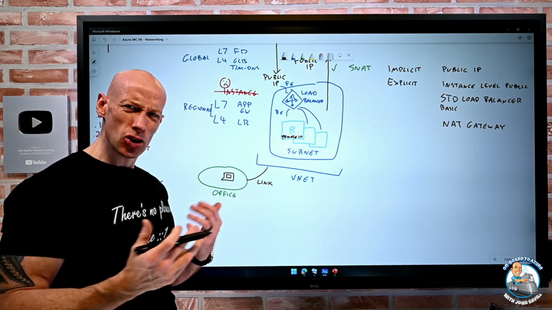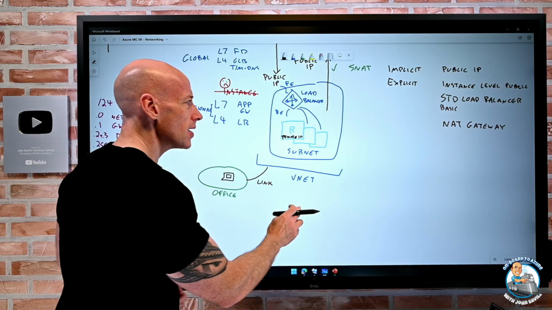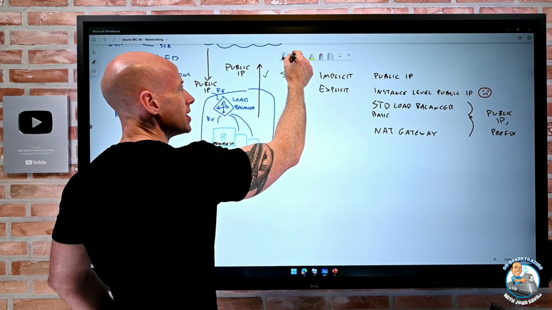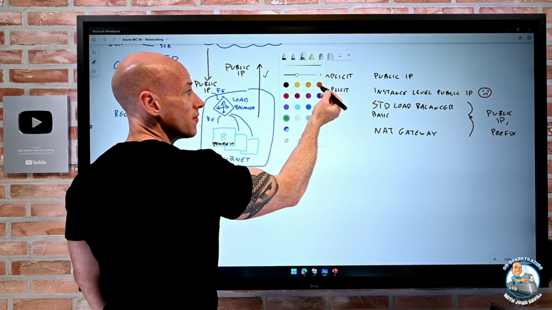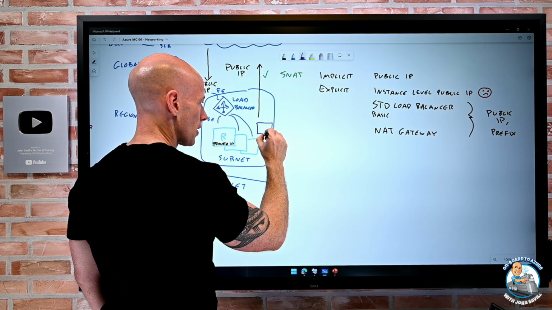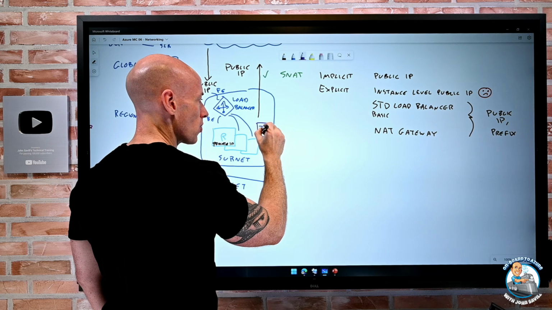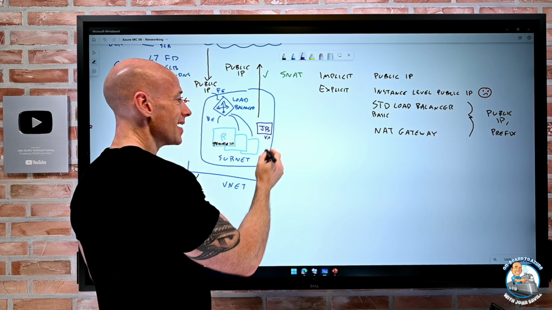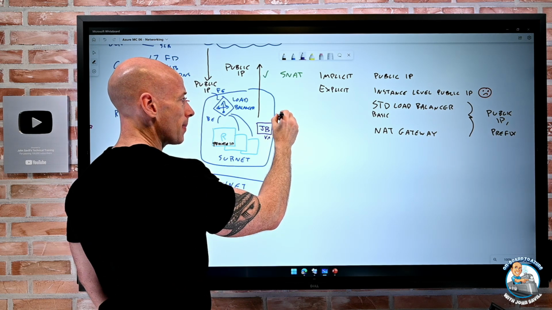A jump box, I'm assuming, is a familiar concept. The idea would be, if I manually did it, I would create a VM, and I'd call it jump box. And that jump box VM would have a public IP.